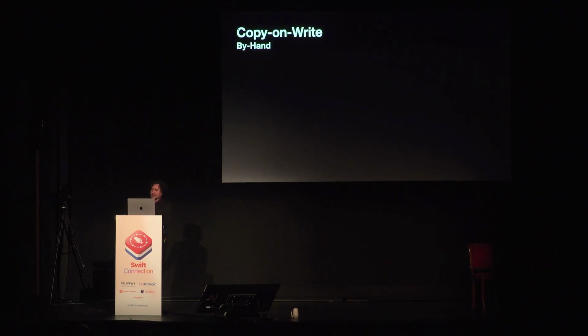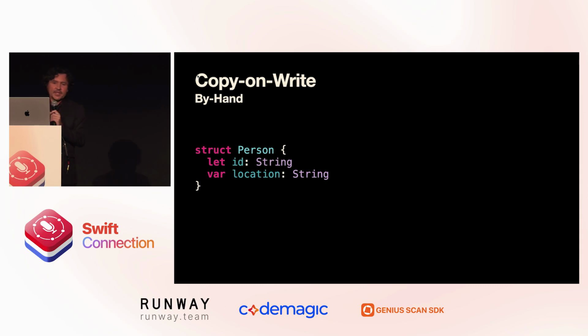Okay, so how do we build one of these fancy data structures? We're going to go a little bit fast here, but on my final slide, I will have a link to a talk from Johannes Weiss from 2019 that goes into a lot of detail on what I'm about to show you. So the first step is we create a Swift struct called Person. This has a let id String and a var location String property.